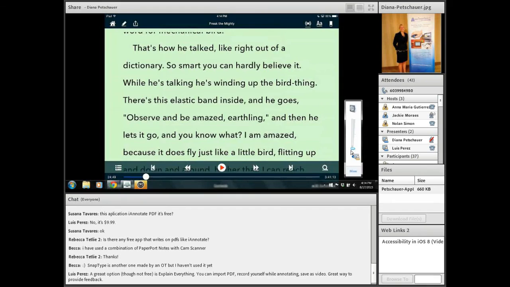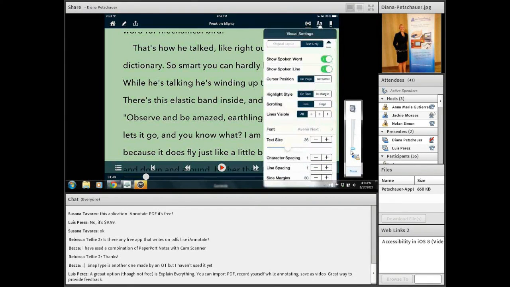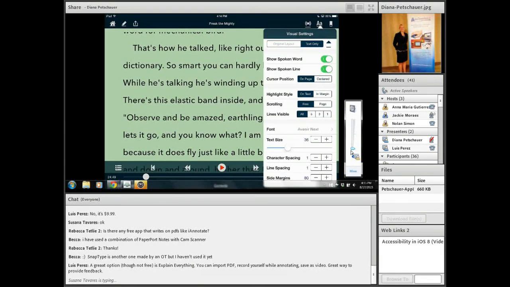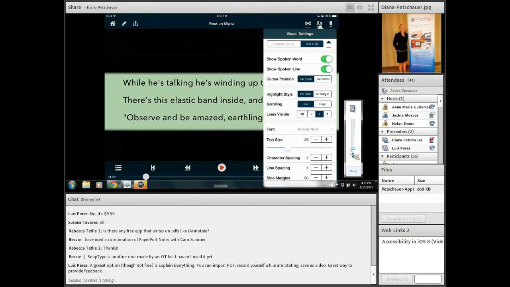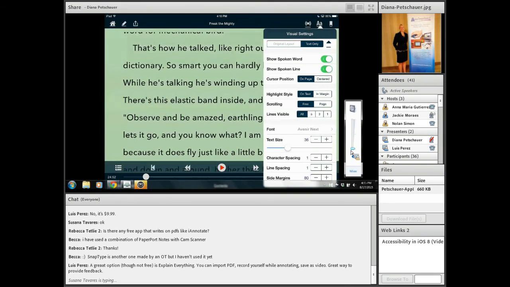In the text settings, there are really so many things that you can do with the text in Voice Dream Reader that I love. So I tapped on the big A and little a in the top right-hand corner there, and you can see that I have many text options that I can change. I can change the spoken word, the spoken line, so I can have those highlighted. Under lines visible, right now all of the lines are visible. I can choose to just have 5 lines or 3 lines or 1 line, which can be very helpful, similar to what you're using, probably those little plastic viewers for students if they're reading in a typical textbook.